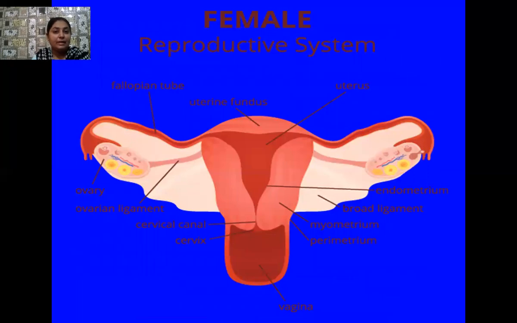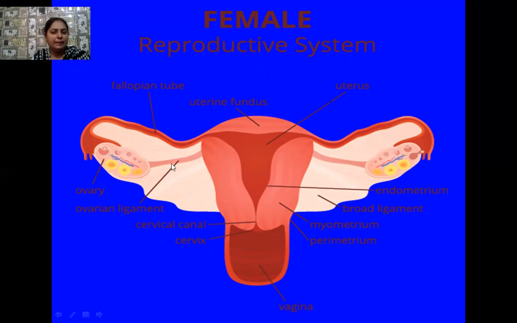Students, the female reproductive system is visible on your screen. See the fallopian tubes, which are also known as oviducts. Then the ovaries are there, and inside the ovaries the developmental stages of follicles are visible to you. The follicles are present in the form of primary, secondary, and tertiary follicles, and Graafian follicles are the mature tertiary follicles.